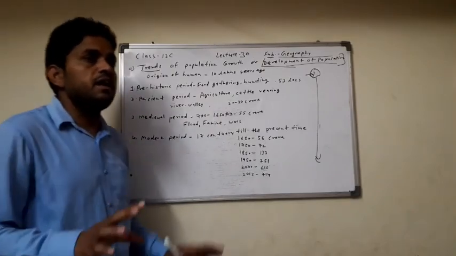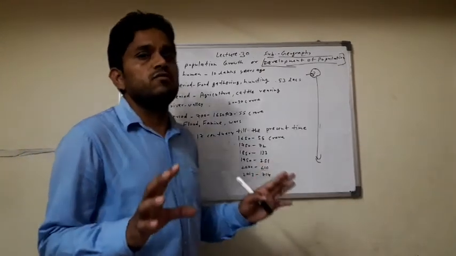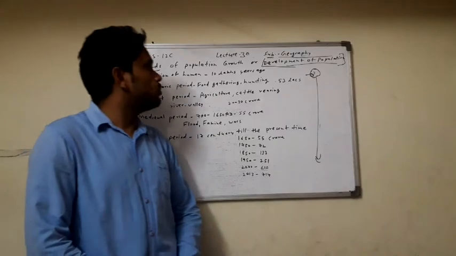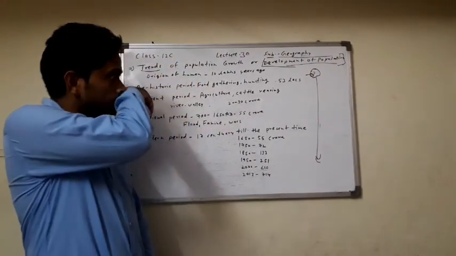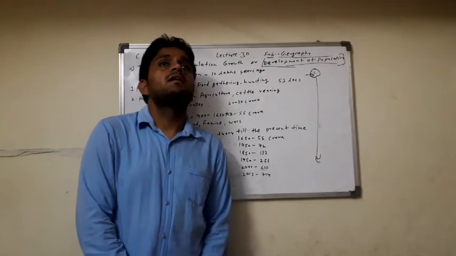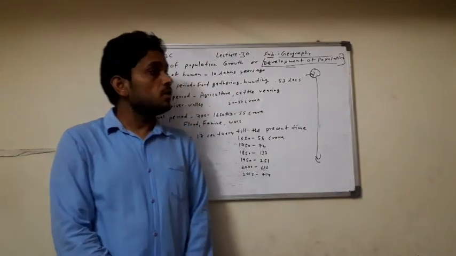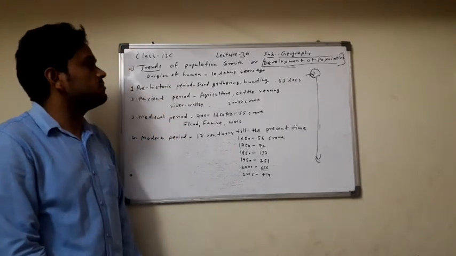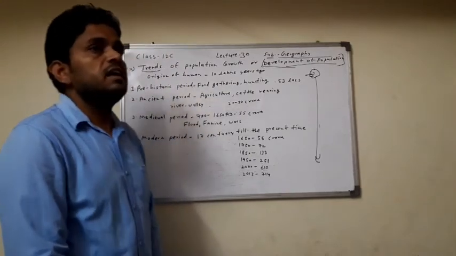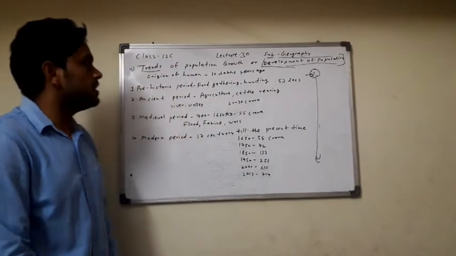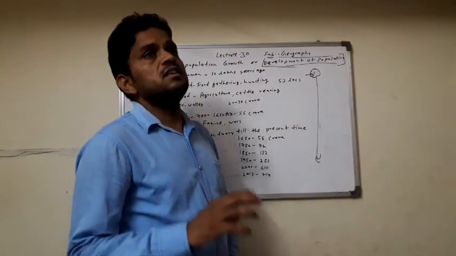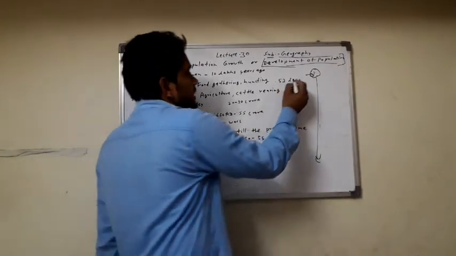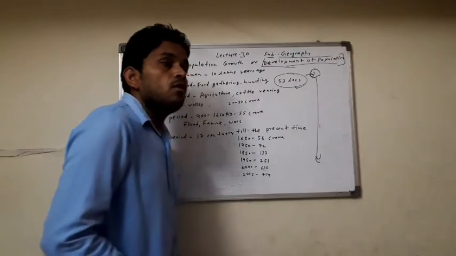In the prehistoric period, there was a lack of facilities and conditions for the survival of the human. After the origin of the human on the earth surface, there was no technology and few possibilities for survival, and the human started food gathering and hunting for survival. In the prehistoric time, the population of the world was only 53 lakhs.